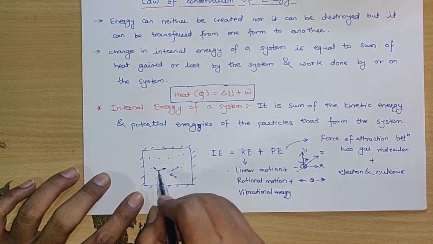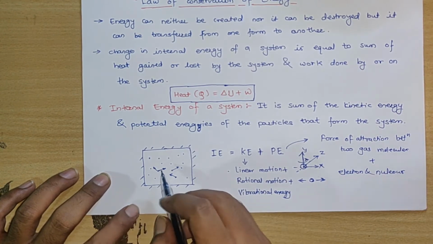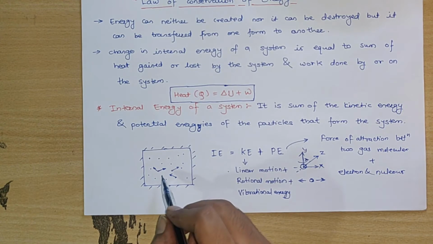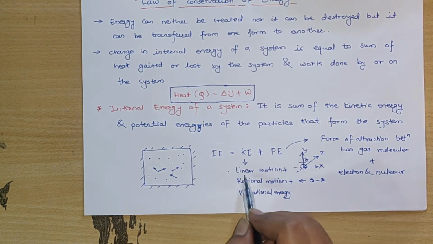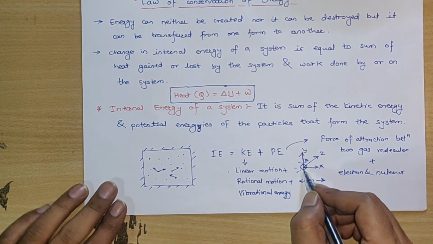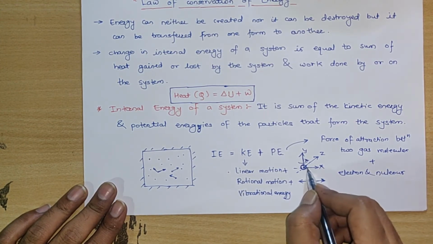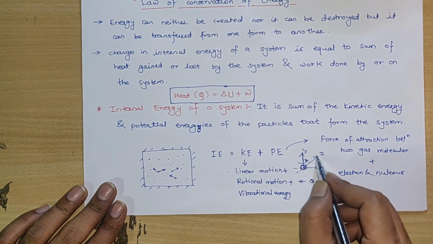These gas molecules can have different kinds of kinetic energy, because at room temperature or at a certain temperature these gas molecules are moving in many different directions. They can have a linear motion, like the gas particles move in the x direction. This is the gas molecule I have drawn here. It can move in the x, y or z direction.